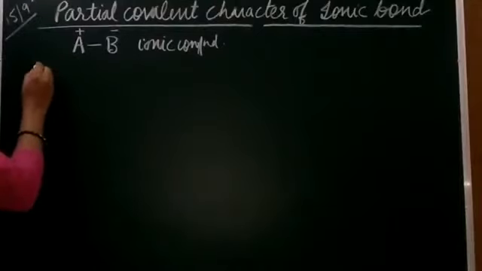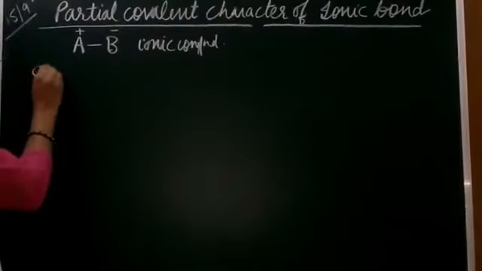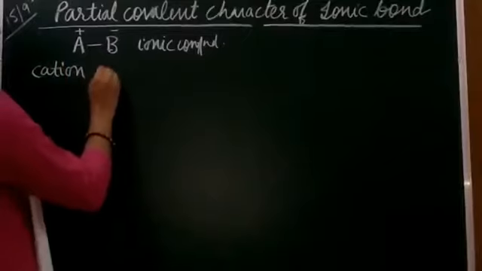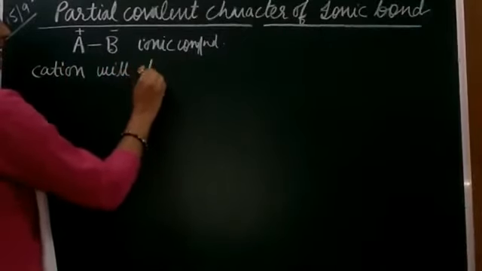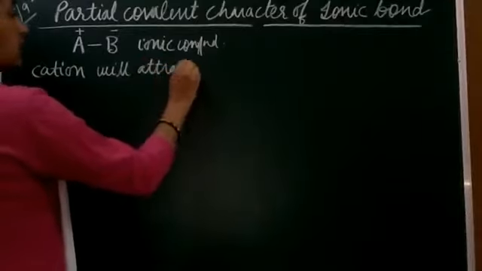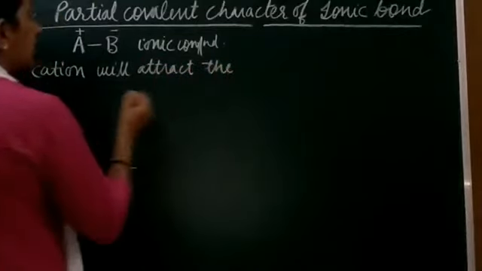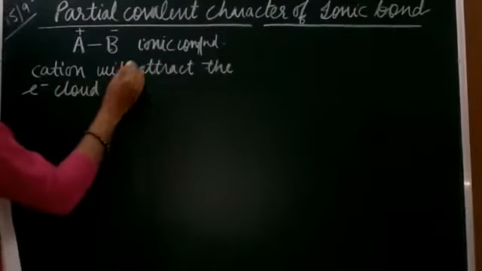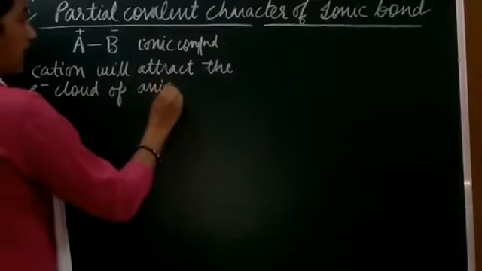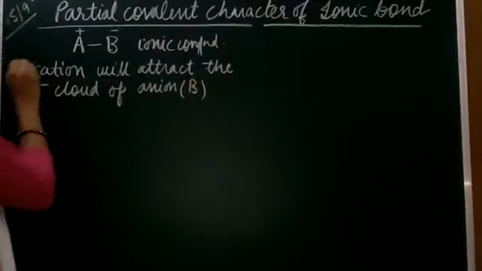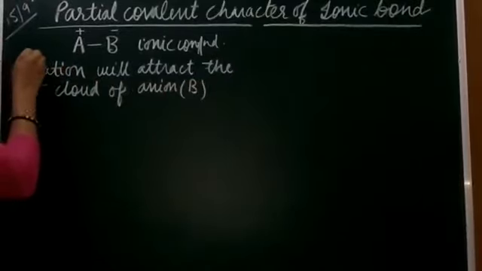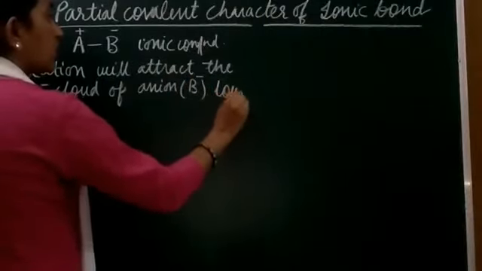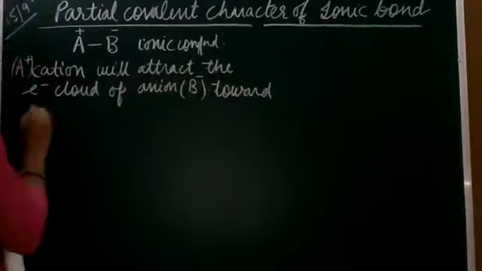Now we'll consider that when a cation is positively charged, the cation will attract the electron cloud of the anion, that is here B, right? So here the cation is A plus, and it pulls the electron cloud of anion B toward itself.